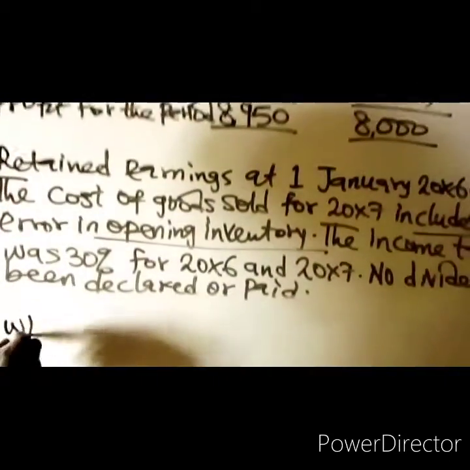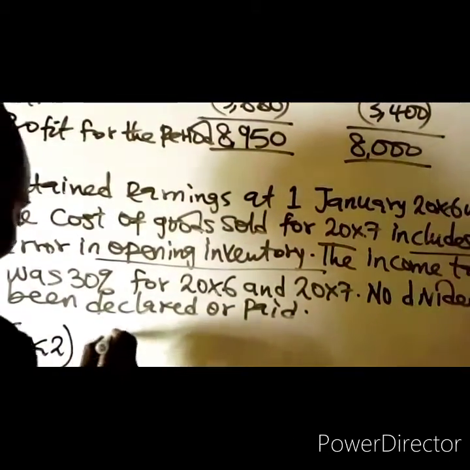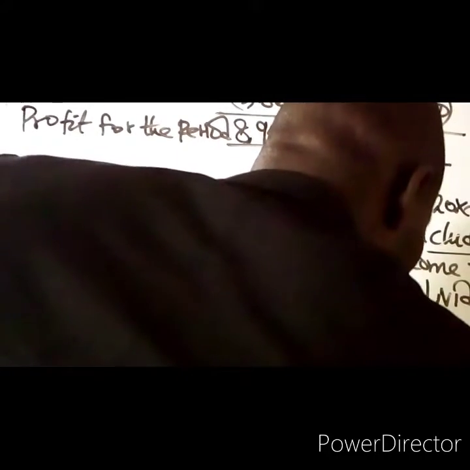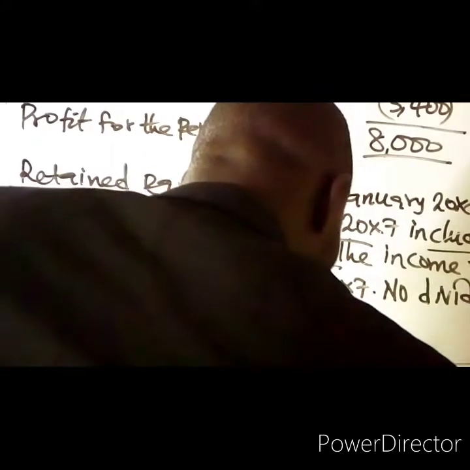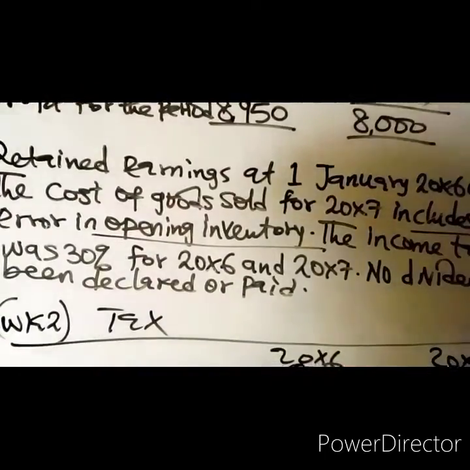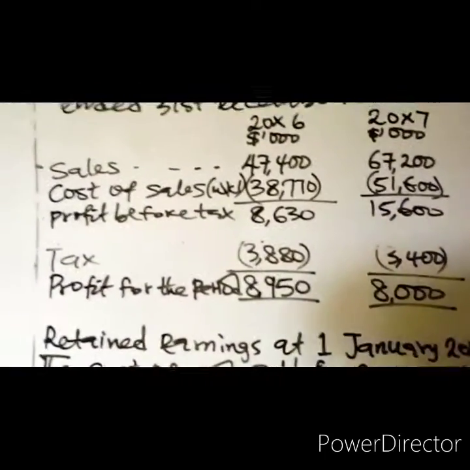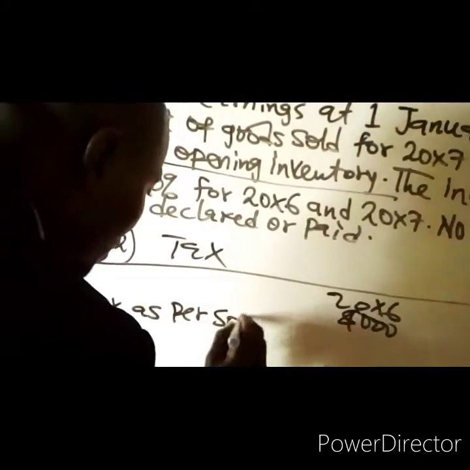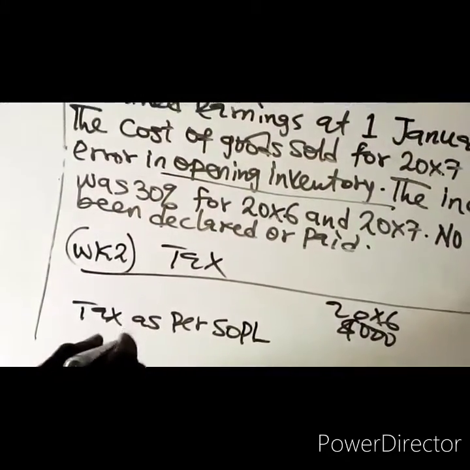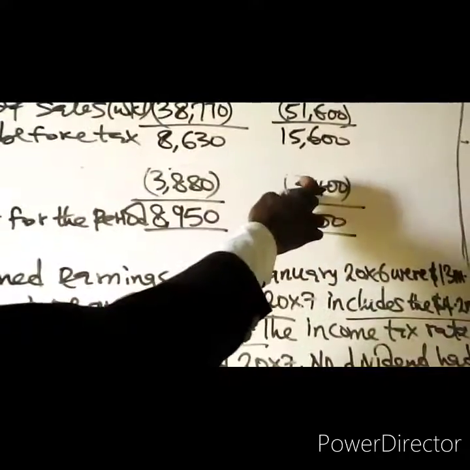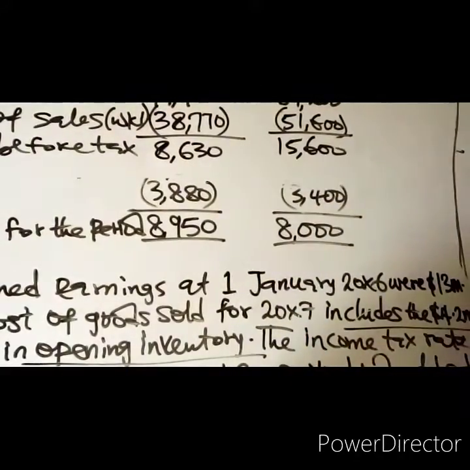Working two, we have tax. So we have 20X6 and 20X7. We now have tax as per the financial statement, tax as per the statement of profit or loss. And that tax is 3,880 for 20X6 and 3,400 for 20X7.